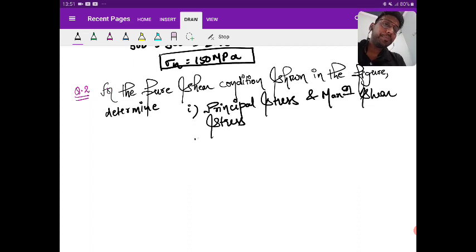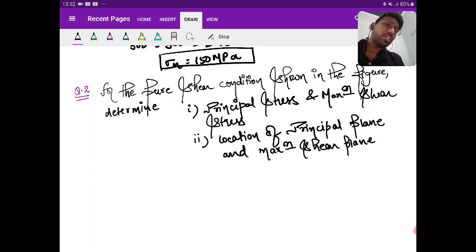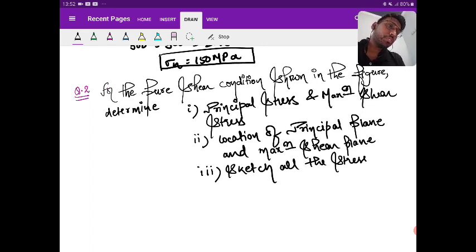Then second, location of the principal plane and maximum shear plane, and the last, third one, sketch all the stresses with a neat sketch.